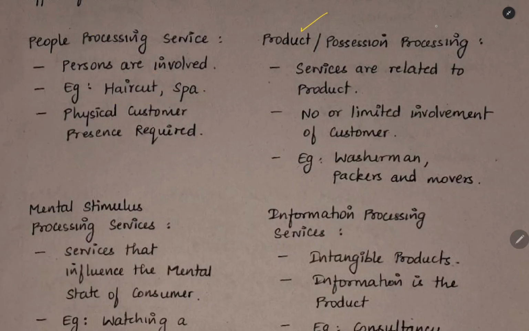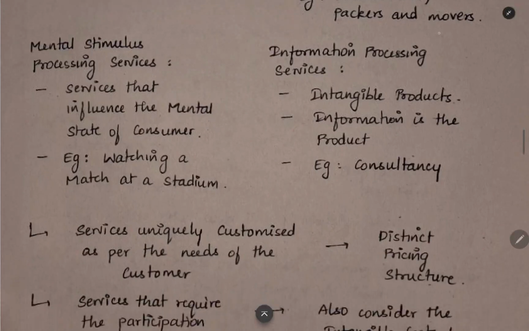And then product or possession processing. Services will be related to a product. The product is necessary. The customer need not be there physically. For example, washerman, packers and movers. They will do the work using the product only. The main thing is the product. Then mental stimulus processing services. Here, the customer will be given a mental satisfaction or a mental experience. And this will be based on the mental state of the customer.